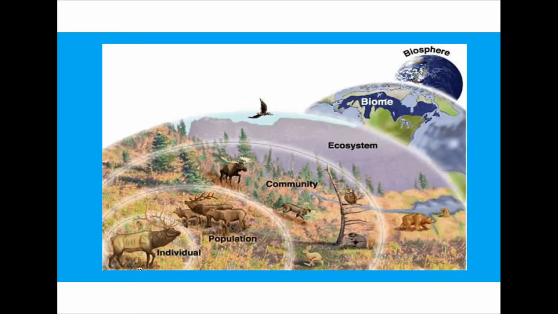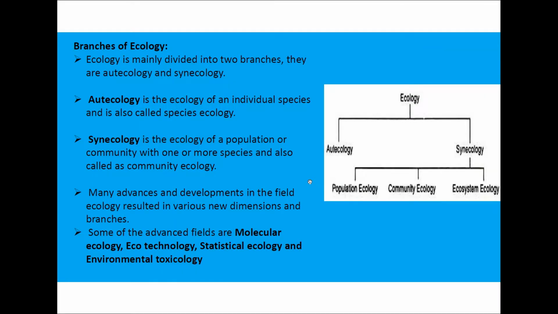First, the particular individual organism, its interaction with the environment, then its population, the whole population with the environment, then community interaction with the environment, then ecosystem, biome and biosphere. Ecology is mainly divided into two branches. They are autecology and synecology.